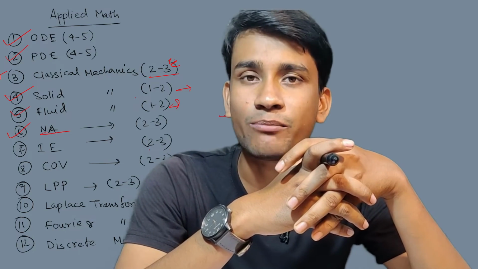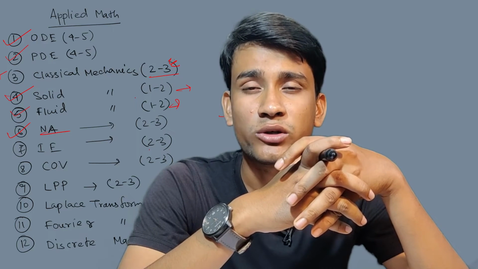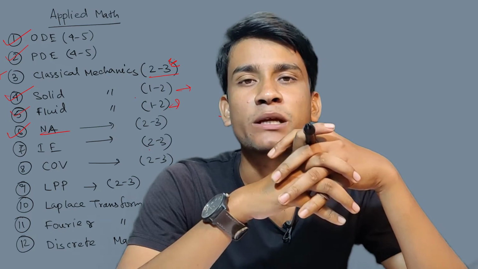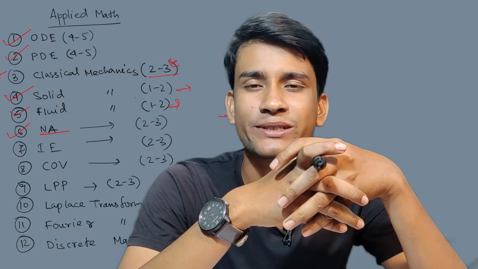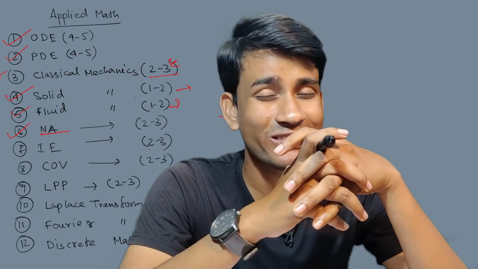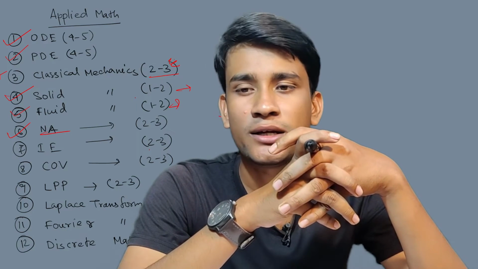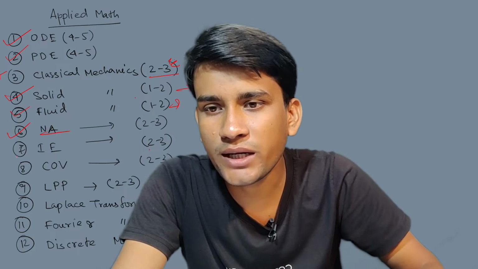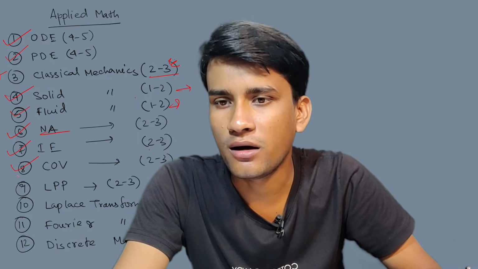So this type of questions can be asked in the paper, and the standard problems. Now I will recommend one thing for calculus of variations: if you have any question papers from previous years of CSIR NET, then you can practice from them and use the Euler-Lagrange equation to solve the calculus of variations questions. Okay, so these are for integral equations and for calculus of variations.